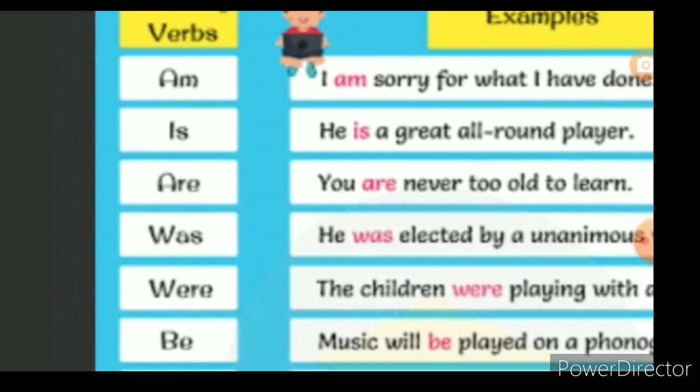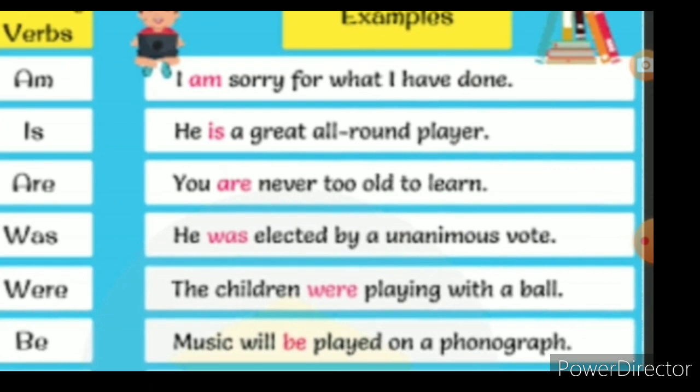I am sorry for what I have done. See there, am is the auxiliary verb. It helps the sentence. Suppose you take away the am: I sorry for what I have done. So "I sorry" means it doesn't have a complete sentence. Something is missing, isn't it? So if we add "I am sorry", then the sentence will be completed.